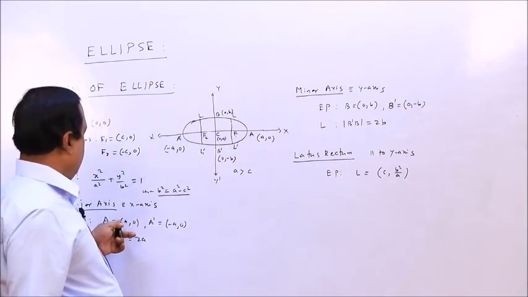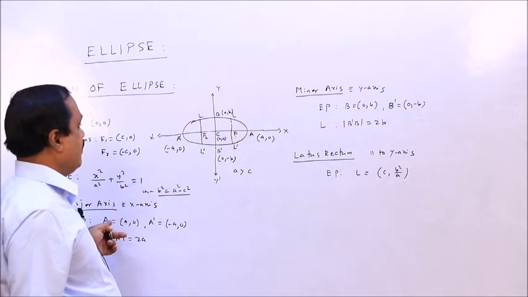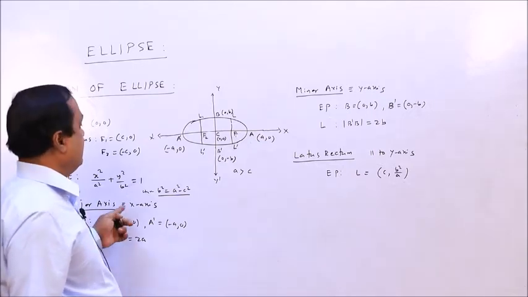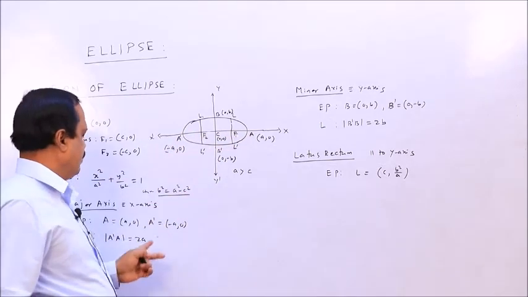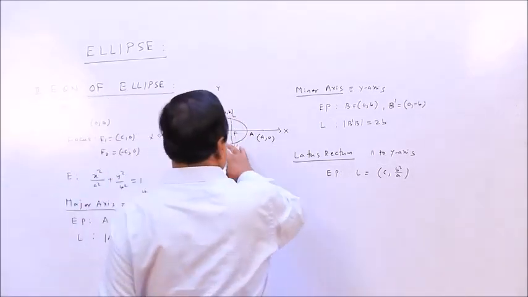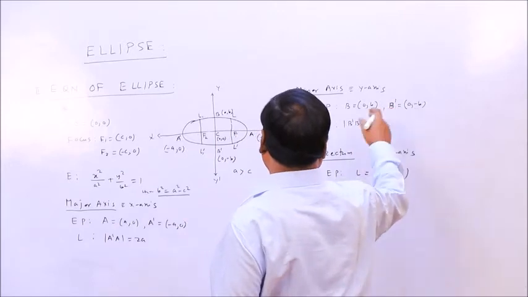Then the endpoints of the latus rectum, sorry, major axis. This is the major axis, this is a, 0, this is minus a, 0, this length is 2a. Similarly, this length is 2b, 0, b, 0, minus b, this length is 2b.